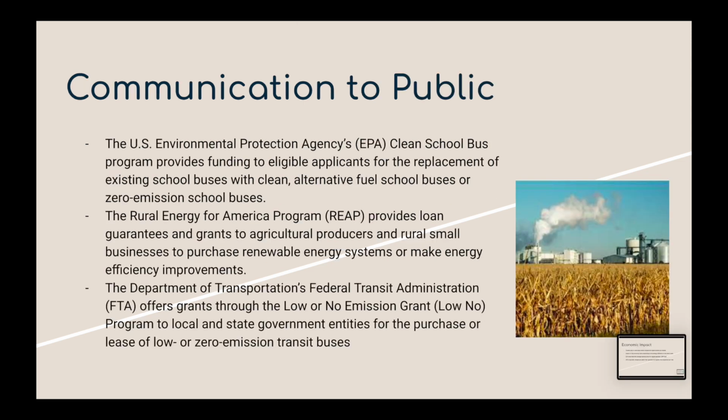Communication to the public. One program is a Clean School Bus program by the U.S. Environmental Protection Agency, which provides funding to eligible applicants for the replacement of existing school buses with clean alternative fuel school buses, or zero-emission school buses. Another one is the Rural Energy for America program, which provides loan guarantees and grants to agricultural producers and rural small businesses to purchase renewable energy systems or make energy efficient improvements. And third is the Department of Transportation's Federal Transit Administration, which offers grants through the Low or No Emission Grant program to local and state government entities for the purchase or lease of low or zero emission transit buses.